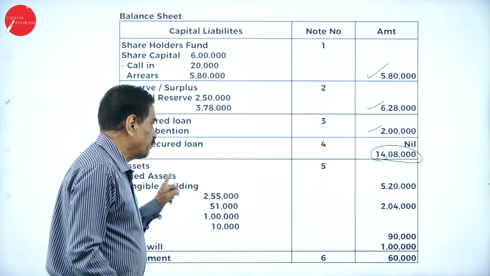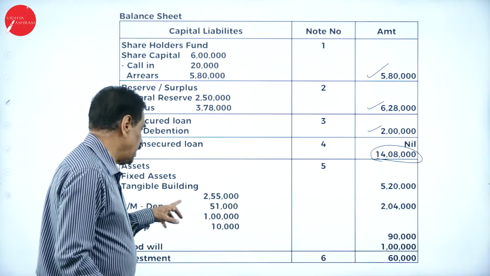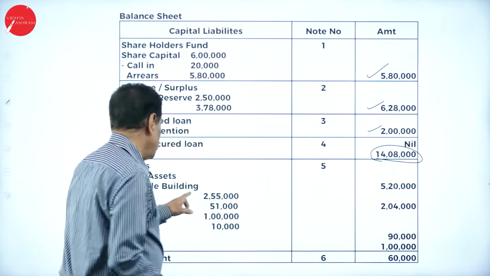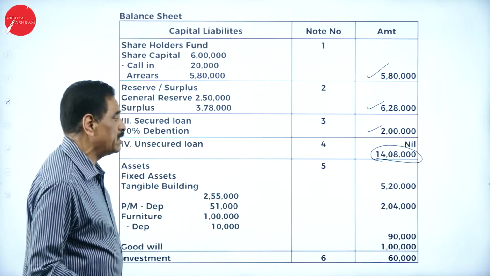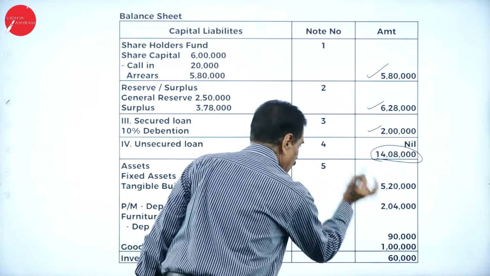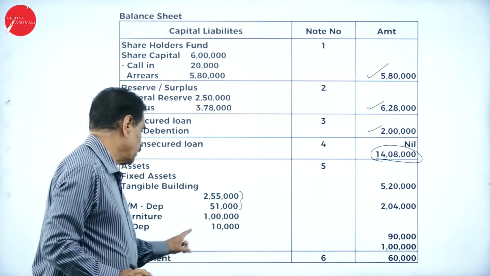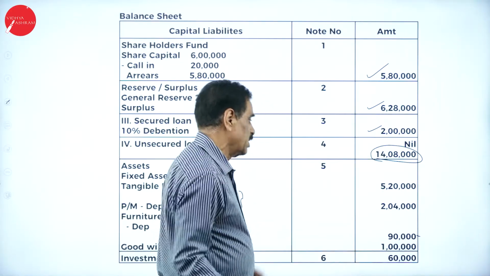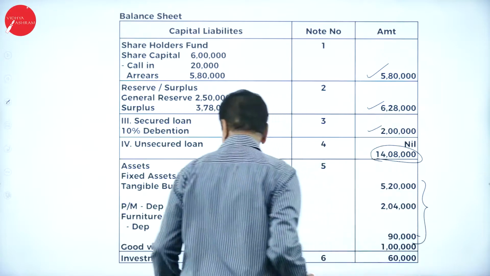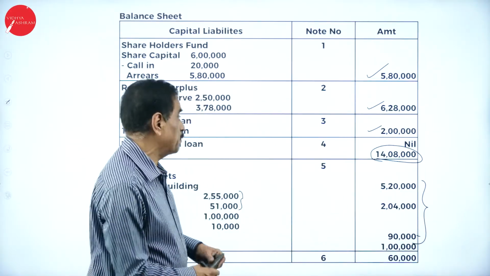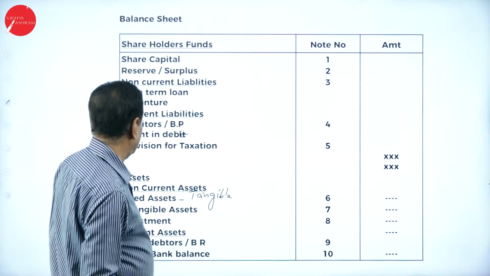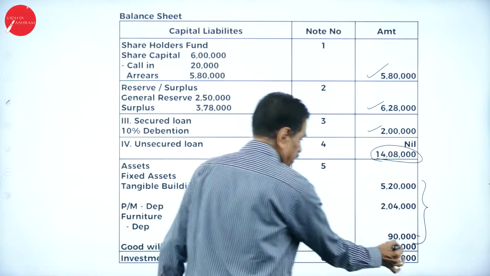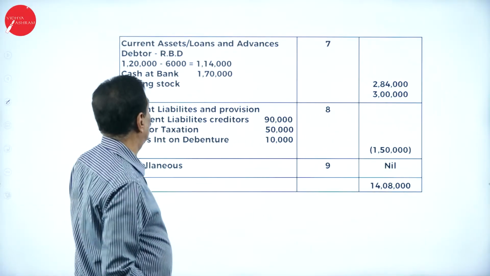Come back to the asset side. Fixed asset 5. You have tangible: land and building 2 lakh 51 minus 15, that is 5 lakh 20,000. Plant and machinery 2 lakh 55,000 minus depreciation 51,000, it becomes 2 lakh 4,000. Furniture is 1 lakh minus depreciation 10,000, 90,000. The value of the goodwill is 1 lakh. Totally it will work out. Then your investment is 60,000 as per the problem. If you go with the trial balance, you can understand your investment is 60,000. Then come back to current assets, loans and advances.